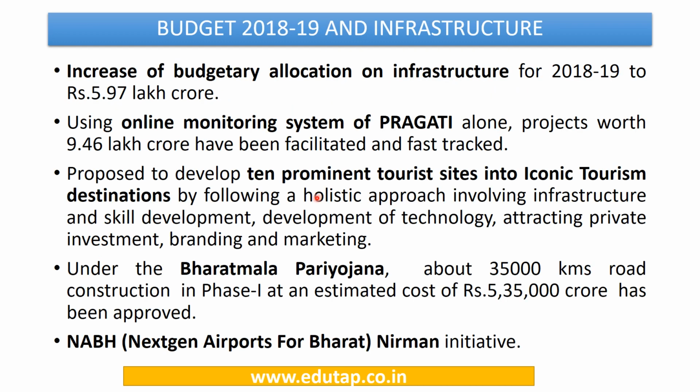Now to answer this question we must be aware about what the Union Budget 2018-19 has to say with regard to the infrastructure and the tourism sector. Under the Union Budget, the budgetary allocation for the infrastructure for 2018-19 has been increased to rupees 5.97 lakh crores. So you can remember that it is around 6 lakh crores. Using the online monitoring system of Pragati alone, projects worth 9.46 lakh crores have been facilitated and fast tracked. So this monitoring system of Pragati has been used efficiently, and it is going to be used in the future to facilitate and fast track the infrastructure projects.